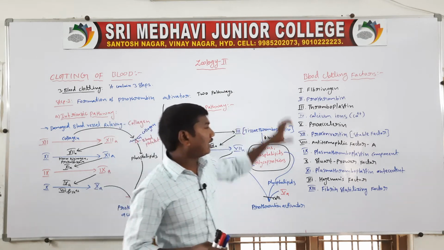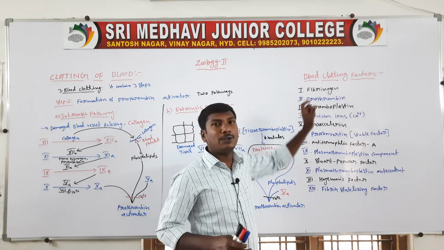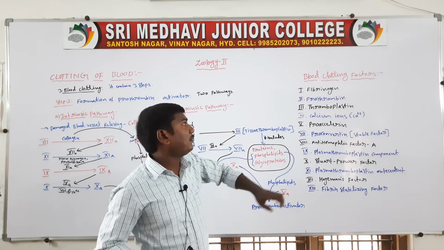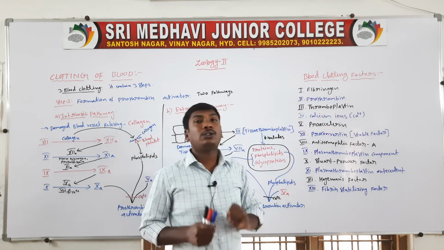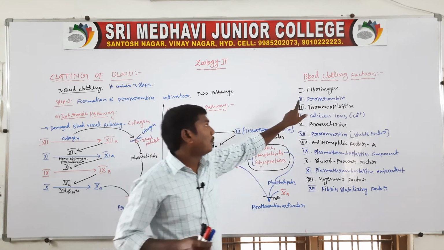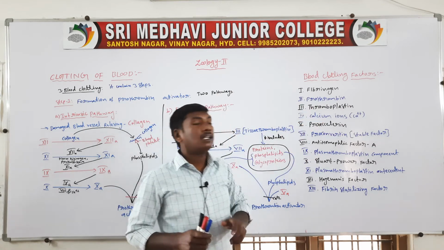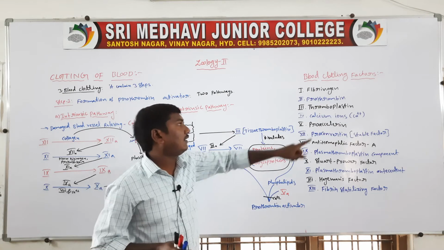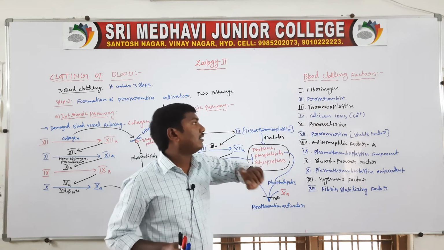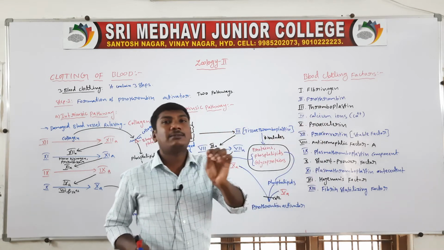So these are the 13 factors. First, fibrinogen. Second, prothrombin. Third, thromboplastin. Fourth, calcium ions.